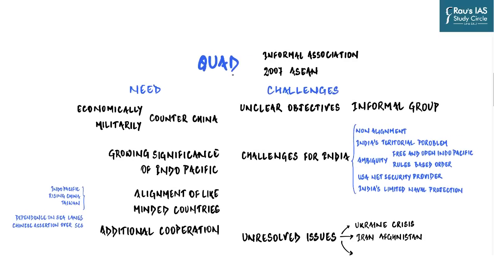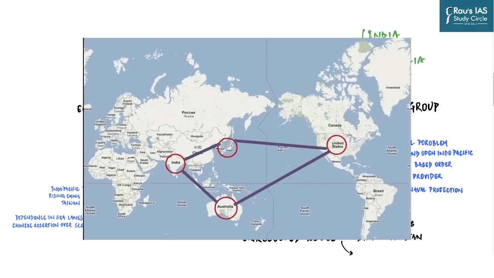So starting with the very basics, Quad or Quadrilateral Security Dialogue is an informal association of India, USA, Australia and Japan. As you can see on the screen, if you plot or connect these 4 countries on a global map, what comes out looks like a quad, which has 4 sides to it. It is not completely a square or rectangle or rhombus, but it has 4 sides, somewhat like a quad.